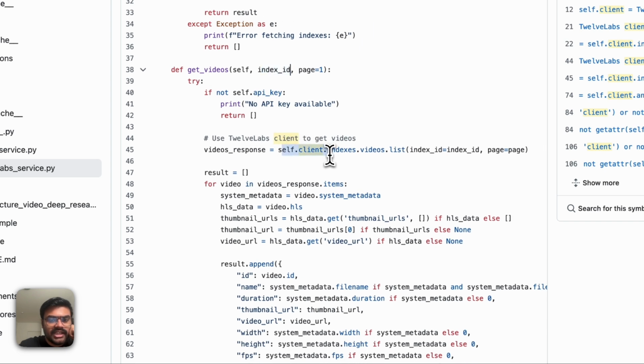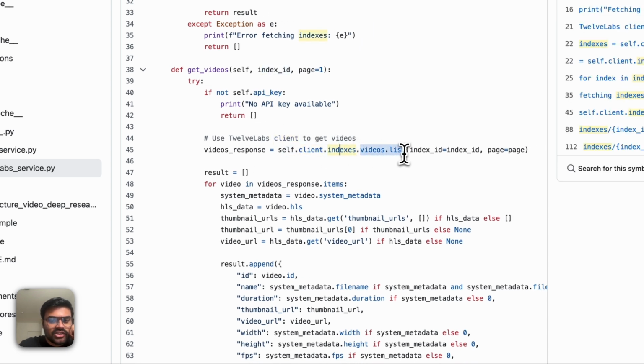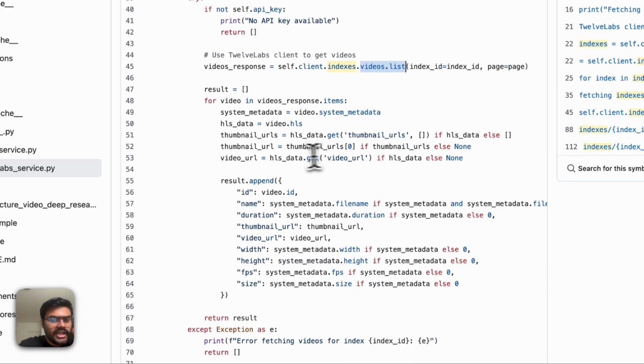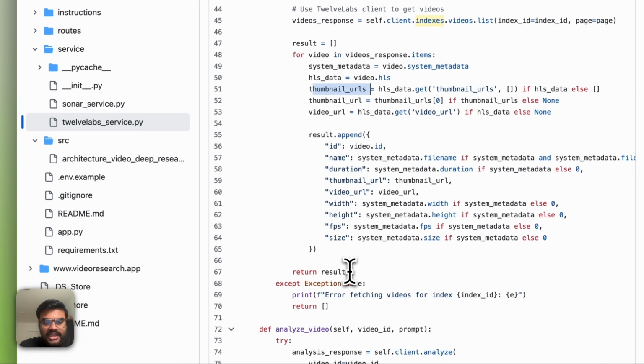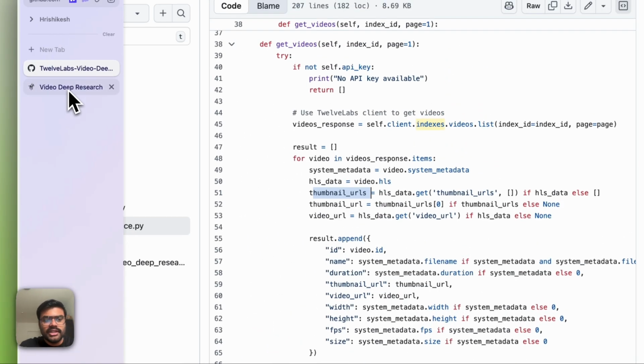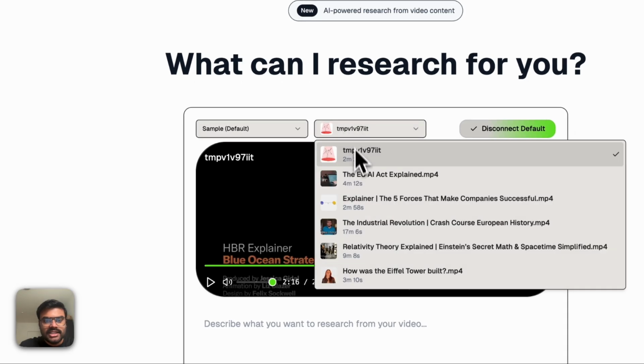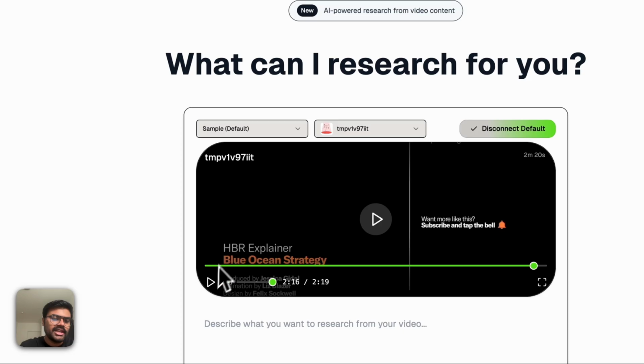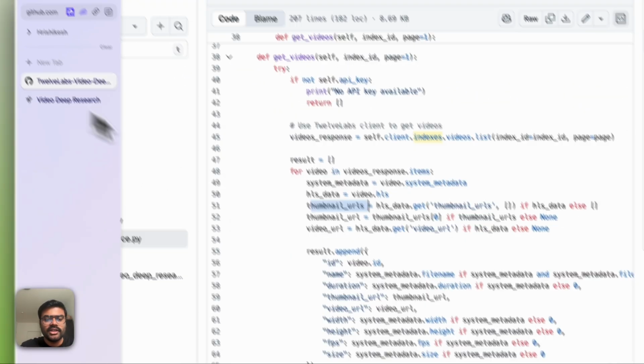Here again the client, and then indexes.videos.list. And here we get a lot of details about the URL, the thumbnail, and video duration, width, height, and a lot of other details. If you come and see here, these are the thumbnail, the name, the duration, and the URL has been rendered here so that you can play the video.